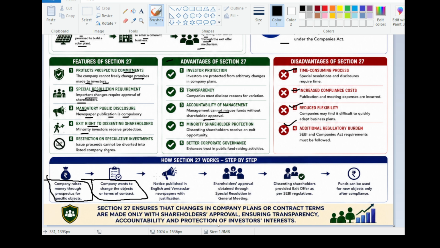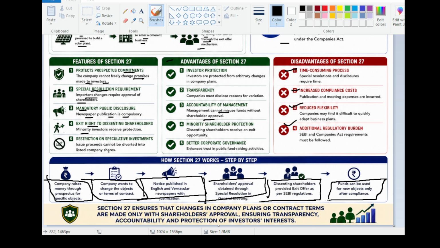Then the company has to notify the public in English and vernacular newspapers with justifications. After that, shareholders' approval is obtained through special resolution in the general meeting. Then dissenting shareholders are provided the exit offer as per SEBI guidelines. Funds can be used for the new object only after compliance.